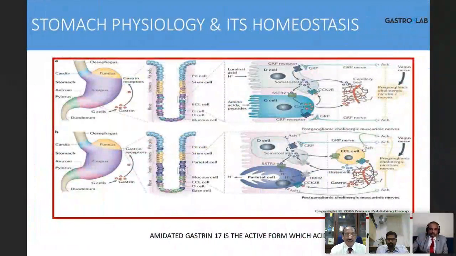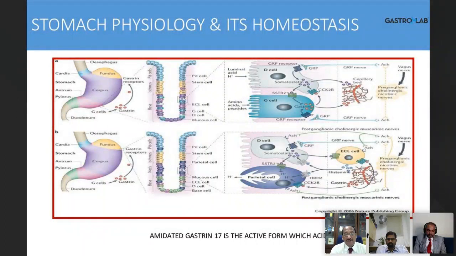So this is the gastric pit. This is the fundic corpus region. This is the antral region. The antral region of the stomach has the G cells. The G cells are the ones which produce gastrin. On the other hand, the fundic corporal cells have different types of cells. The parietal cells are here. The G cells are here. So as the food goes down, I'll show you the loop, how it works. But this is a parietal cell which secretes the acid. This is called the proton pump.